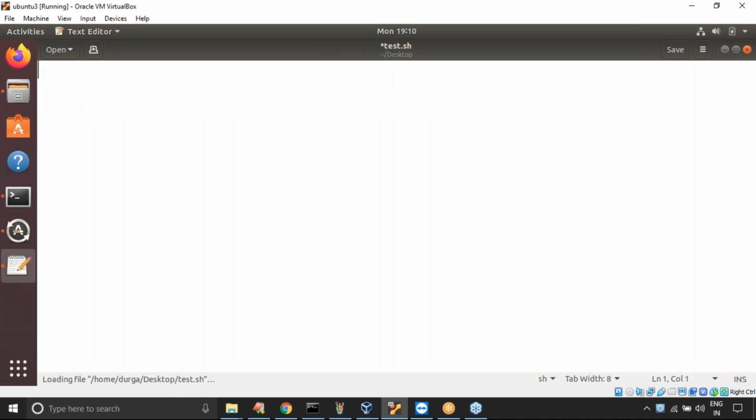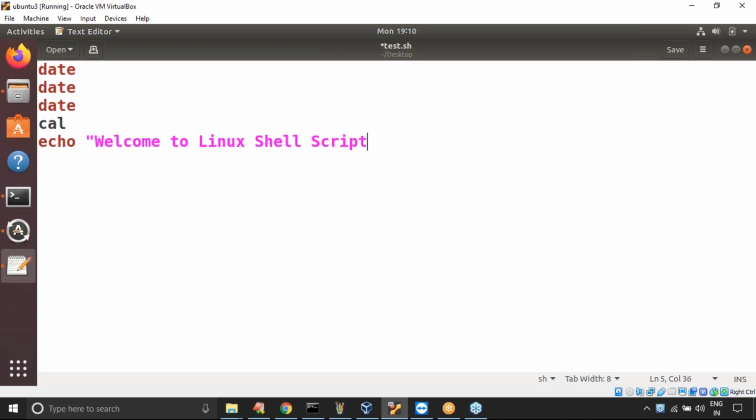Now observe very carefully. Assume test.sh is not there. What is our first command? Date command. The first one is the date command. Next, the second one, again I'm using the date command. Next, the cal command I'm using. Next, echo welcome to Linux shell scripting.